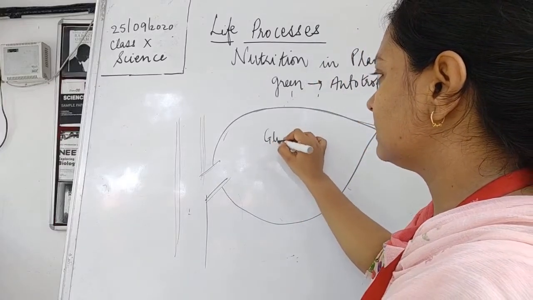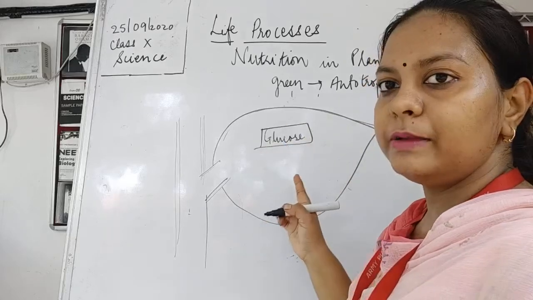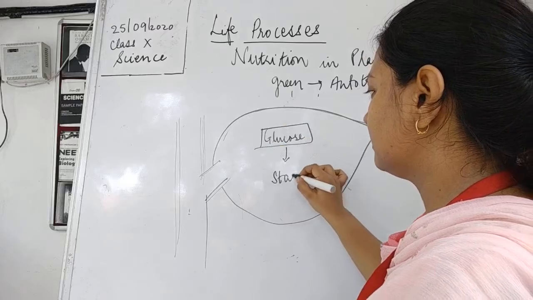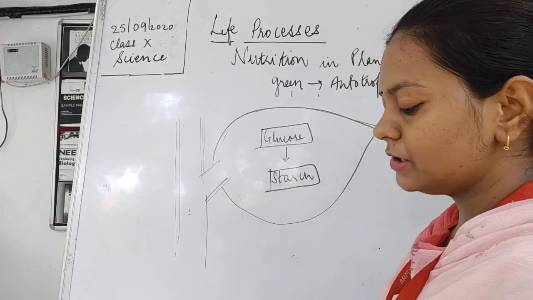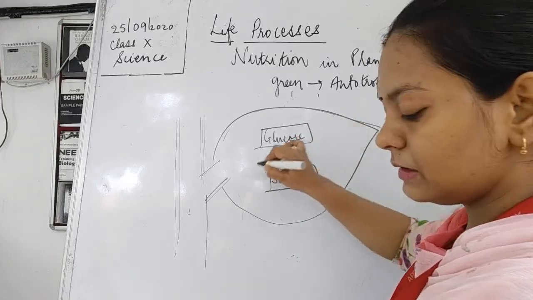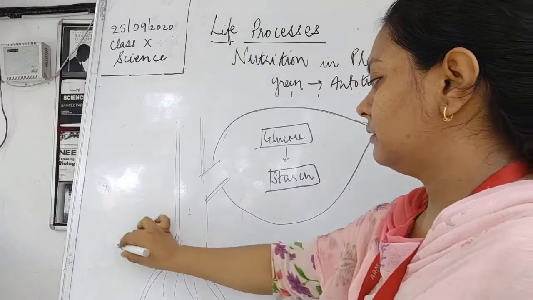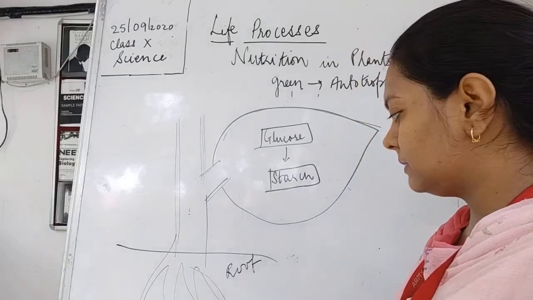So here glucose is there, which is already being made by the process of photosynthesis. This gets converted in the form of starch. Now this glucose and in this is the root. Okay, I think this is visible till here.